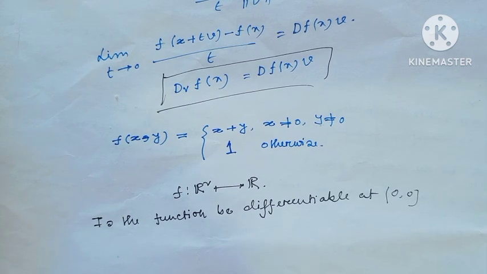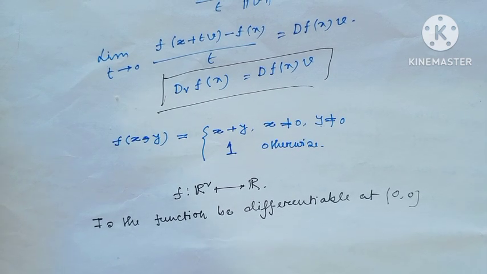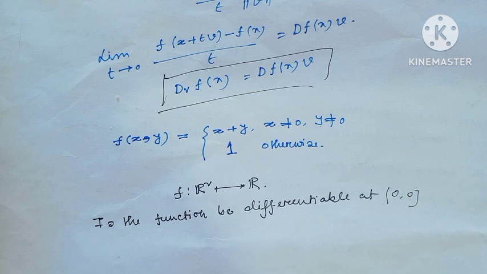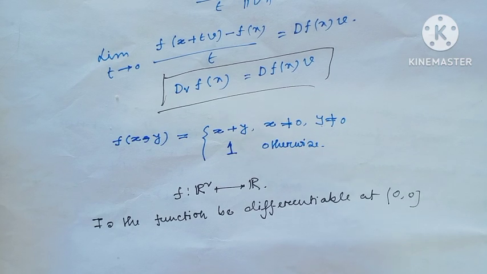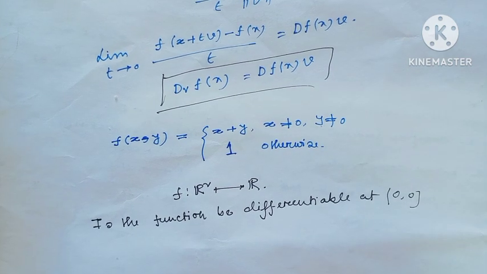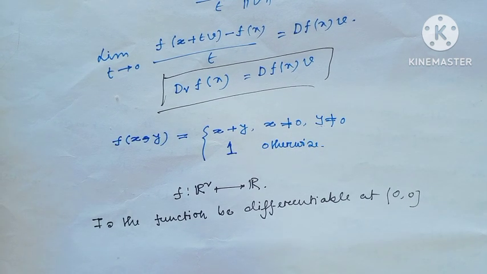Consider a function f from R^2 to R such that f(x, y) equals x plus y when x is not equal to 0 and y is not equal to 0, and 1 otherwise. Is the function differentiable? Just evaluate. Here we have to check differentiability at the point (0, 0). Is the function differentiable at the point (0, 0)?